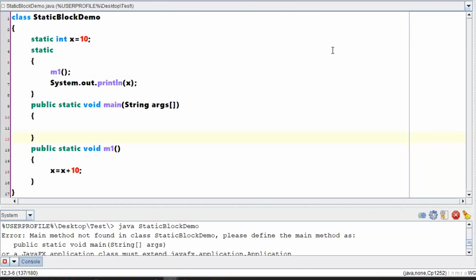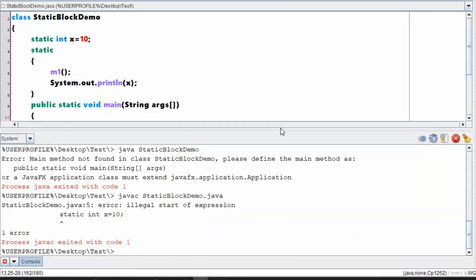There you are incrementing the value, x is equal to x plus 10. There will be only one copy of the x value, so x now will have a value of 20. Once it comes back to the static block, System.out.println, you have written the value of x. Will it print 20 or will it print 10? I have only one println statement written. Okay, very good responses in the chat box. Let us just cross check what might be the situation.